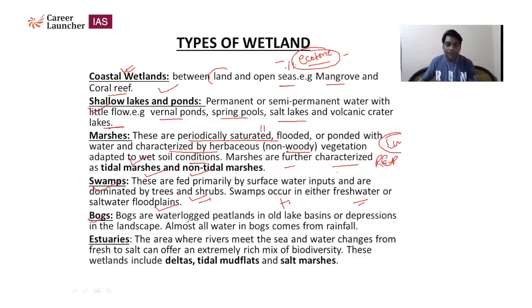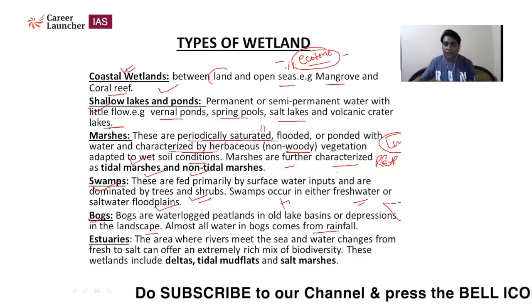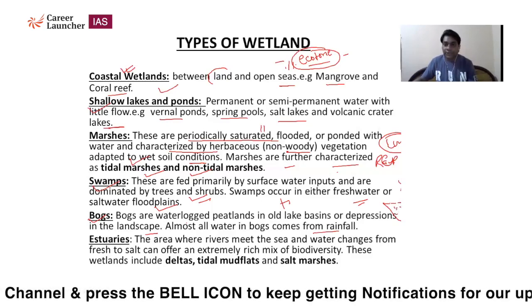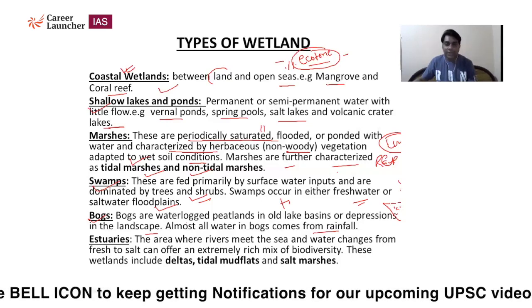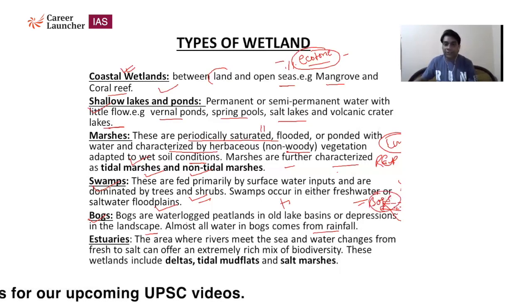Okay. Another one is called bogs. Bogs are waterlogged peatland in old lake basins or depressions in the landscape. Almost all water in bogs comes from rainfall. So sometimes what happens, a depression is there on the earth's surface, and when heavy rainfall falls, then water is collected in this depression or basin, that is called a bog. So whatever water is present here is there because of the rainfall.